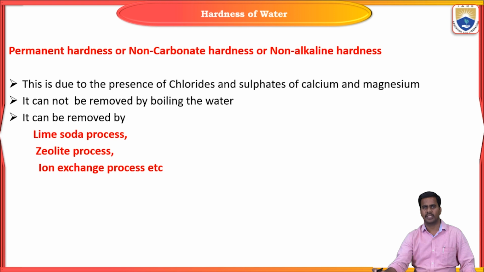Some separate techniques have to be used to remove permanent hardness producing salts from water. The lime soda process, zeolite process, and ion exchange process are a few methods to remove permanent hardness from water.